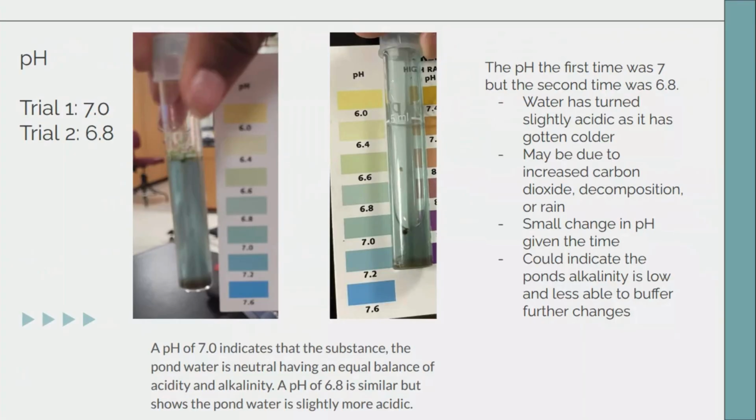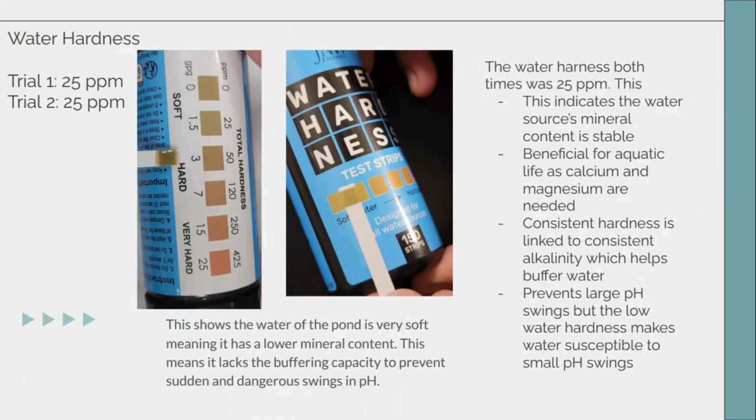For our first trial, our pH was about 7, and our second trial was 6.8. The pH of 7 tells us that the pond water is neutral, having an equal balance of acidity and alkalinity. The pH of 6.8 is similar, but it indicates that the pond is slightly more acidic. It could indicate the pond's alkalinity is low and less able to buffer further changes.